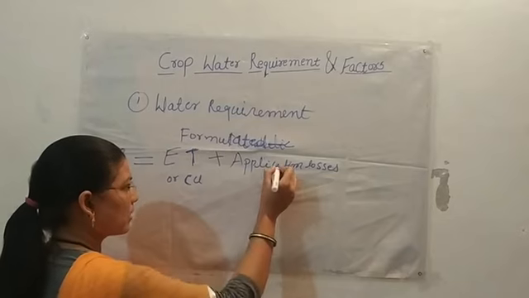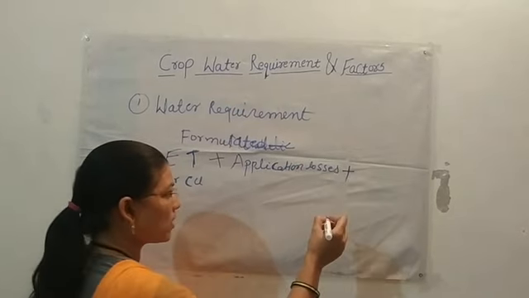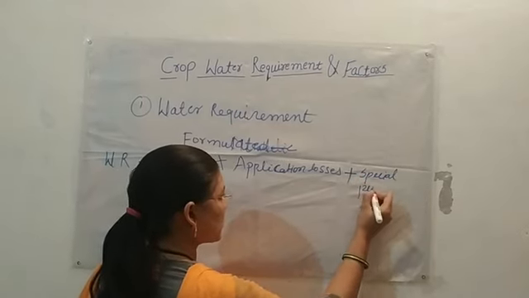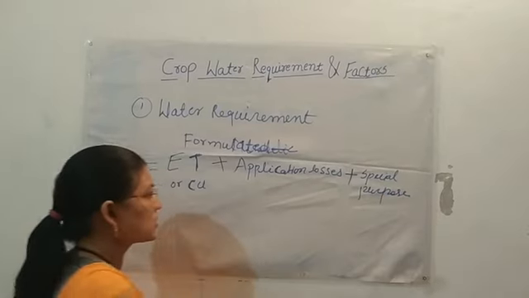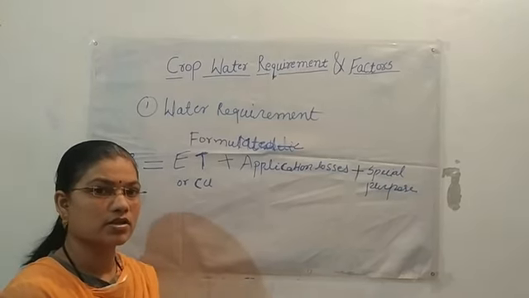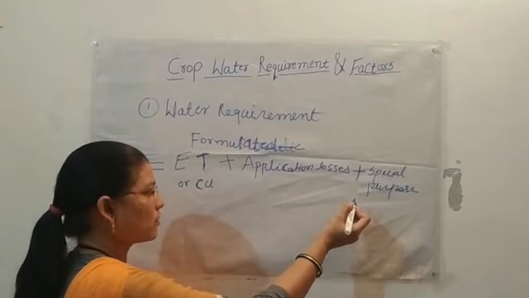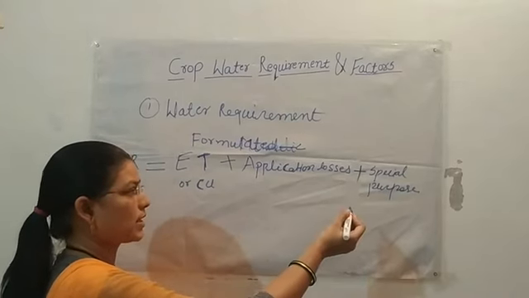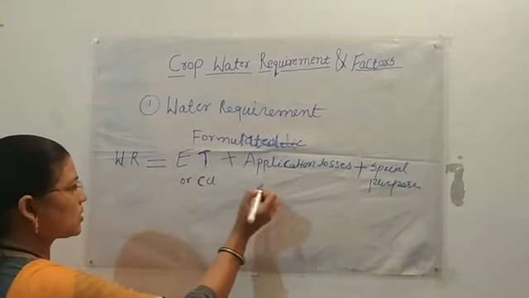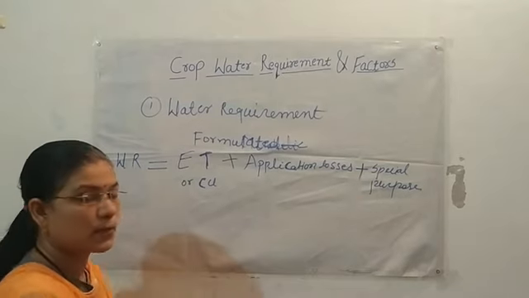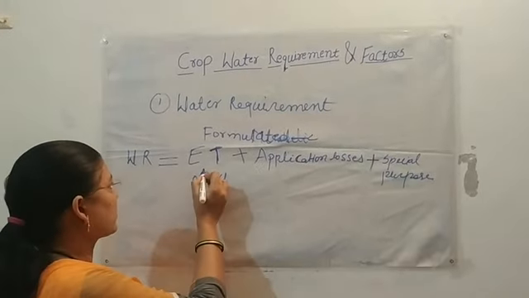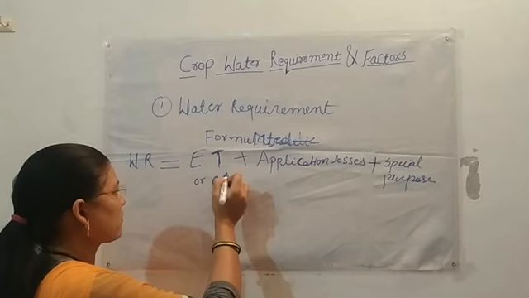At the time of water supply, water is lost due to application losses, and water is also needed for special purposes. Special purpose means a special need of water, for example at the time of field preparation we require irrigation, and for transplanting, etc. So water requirement includes evapotranspiration, application losses, and water required for a special purpose, meaning field preparation and transplantation.